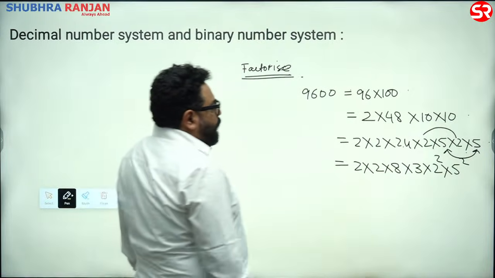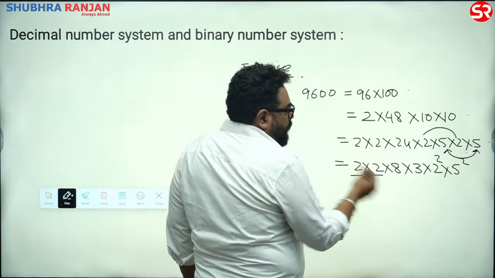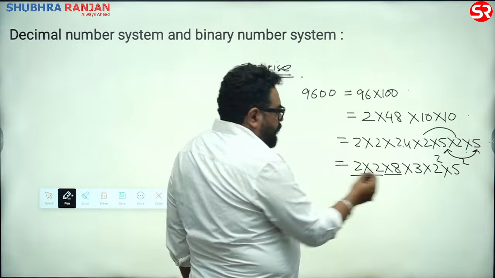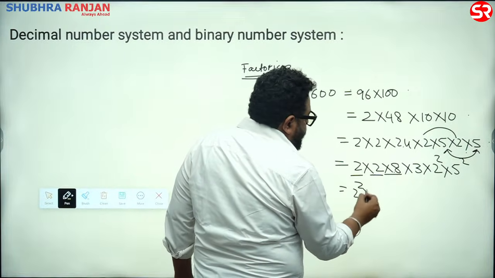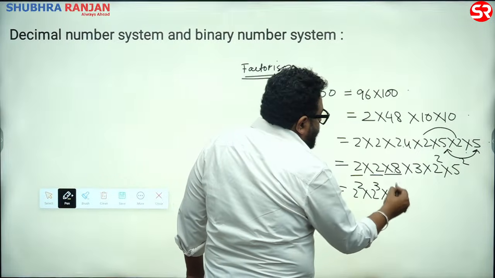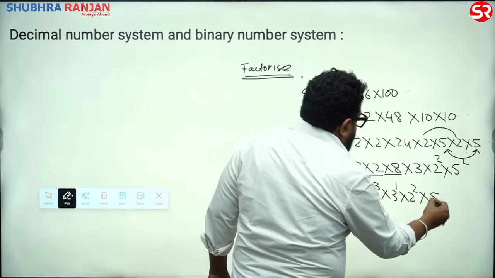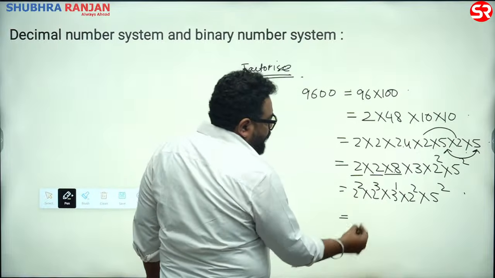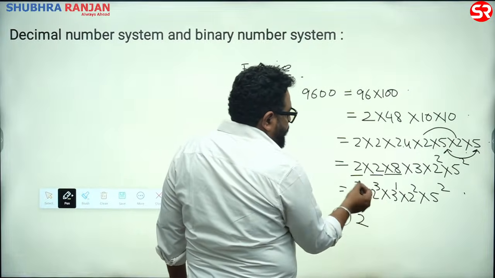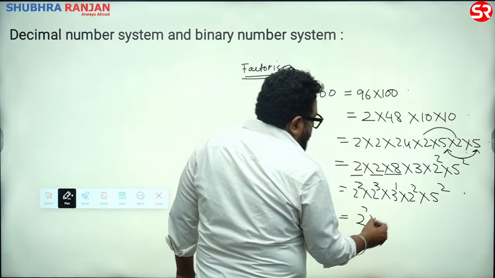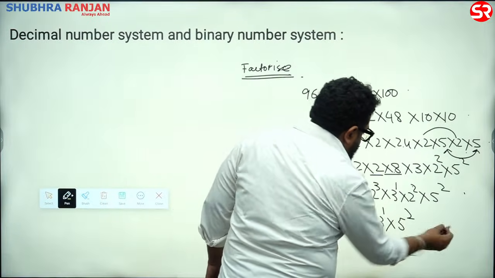Alright, and then how many? This is 2 to the power 3. This is 2 square into 2 to the power 3 into 3 to the power 1 into 2 square into 5 to the power 2. Right, which comes out to be 2 to the power, how many are these? This plus this plus this, 7, into 3 to the power 1 into 5 to the power 2.